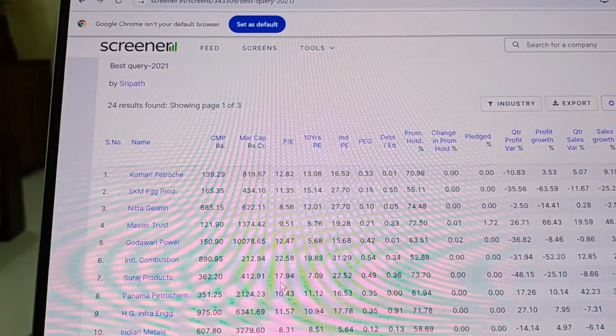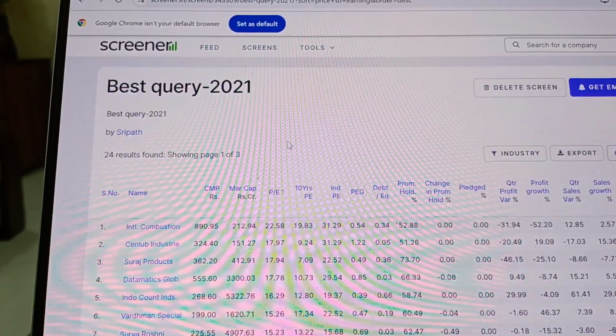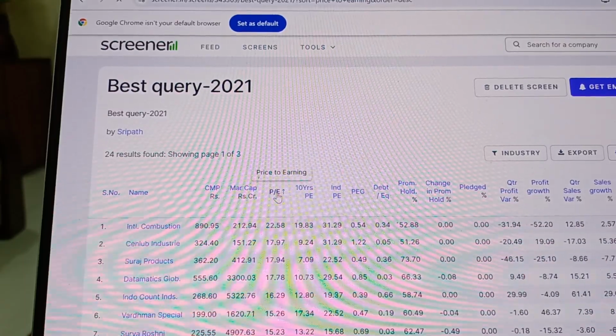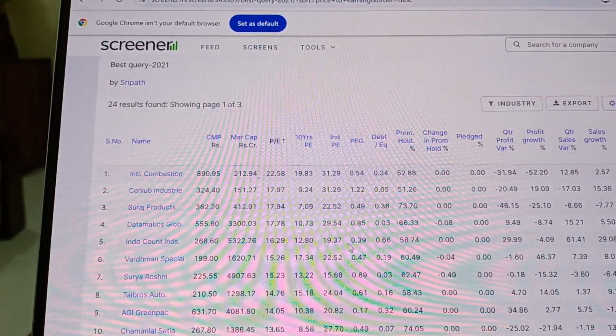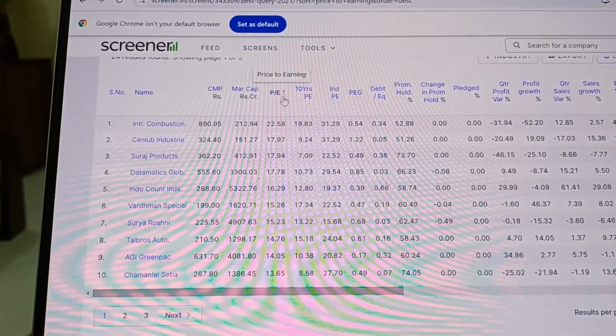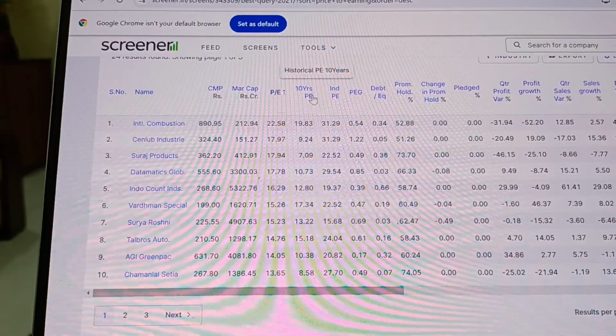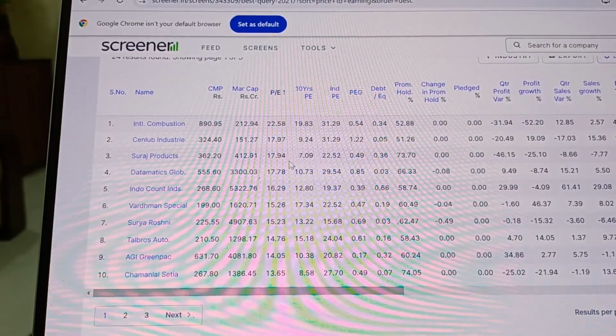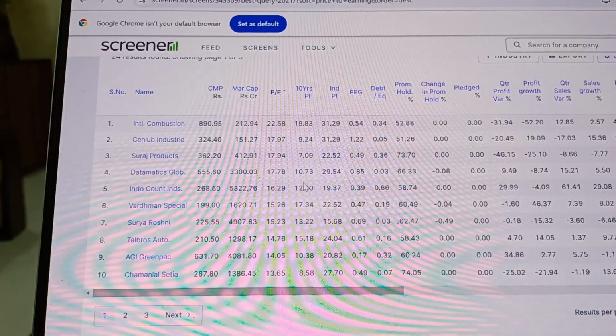Let me see what is the highest. Okay, things are fine. You wouldn't be interested in something where the PE is 2 times the 10-year PE as well as the industry PE. That gives you a rough idea that it is already overvalued.